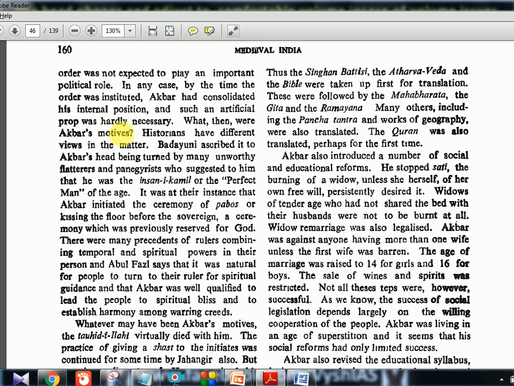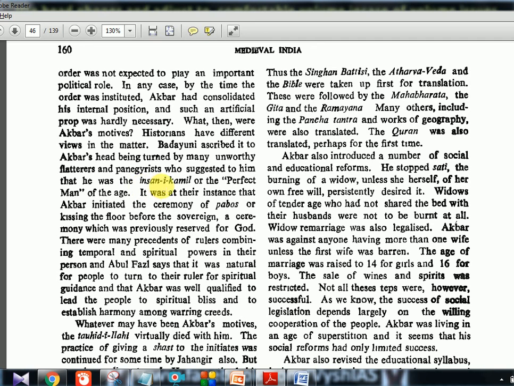So what was actually Akbar trying to do? Historians have different views on this matter. Badawini ascribed it to Akbar's head being turned by many unworthy flatterers and panegyrists who suggested to him that he was the Insani Kamil.